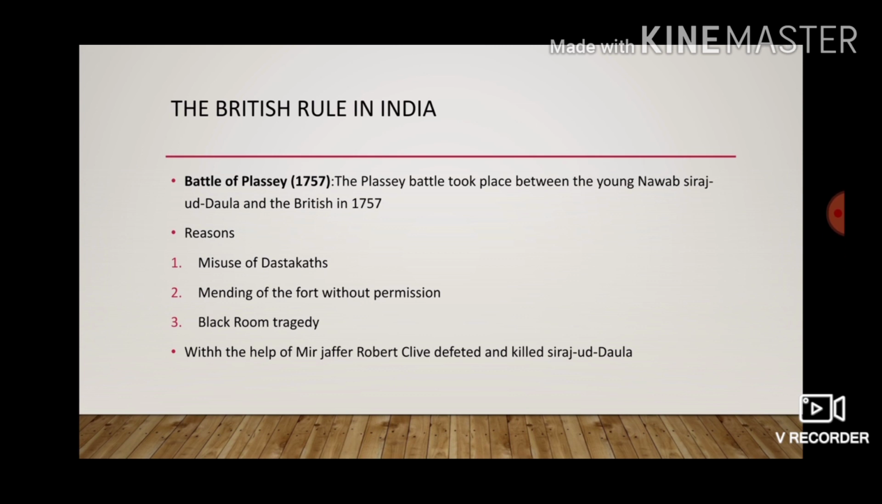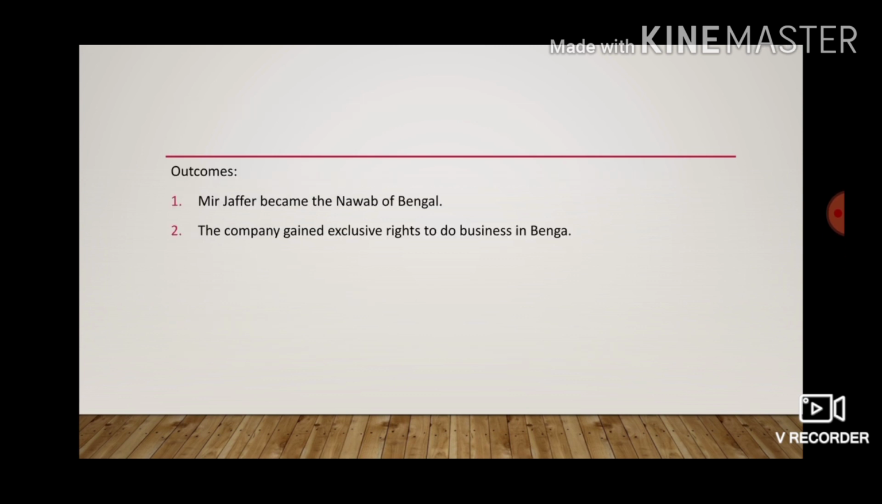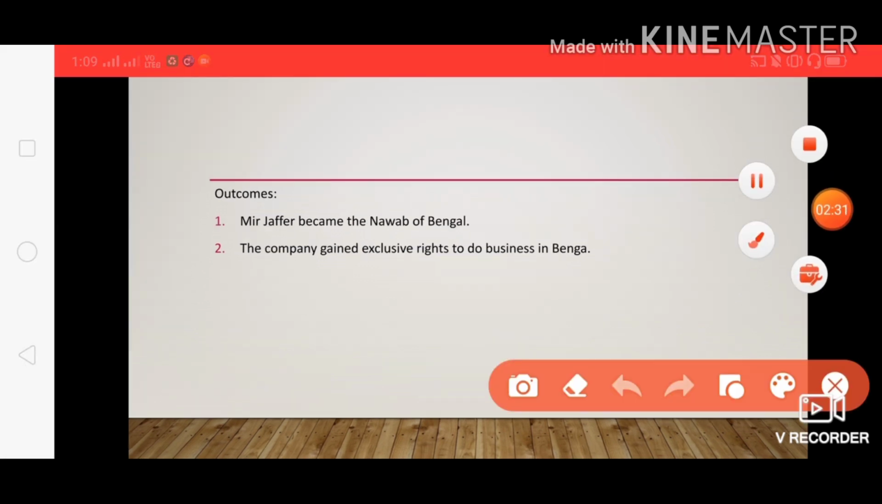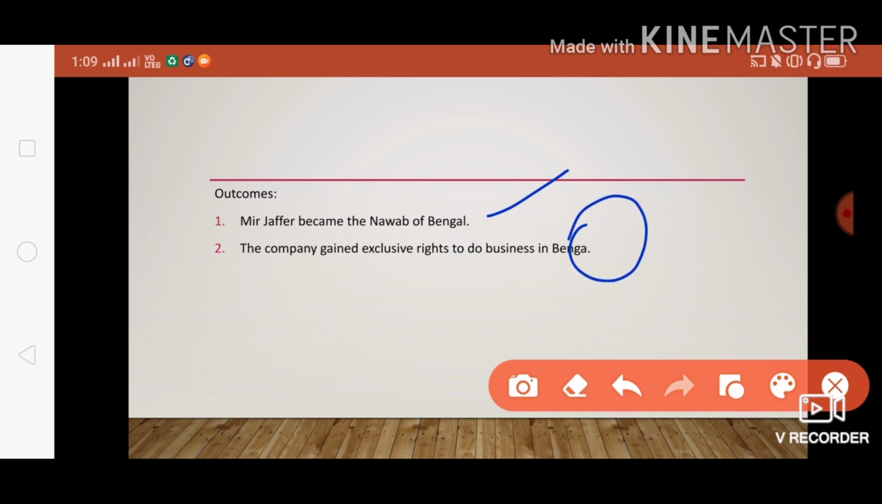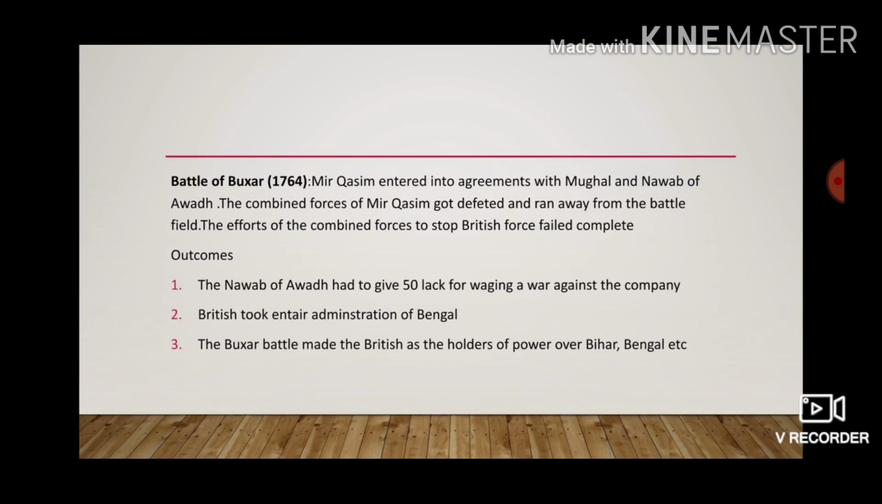Next we are going to learn the outcomes of the battle. Mir Jafar became the Nawab of Bengal. Obviously, in return they had to gift him for becoming the Nawab of Bengal. The company gained exclusive right to do business in Bengal. I'm sorry, I wrote it wrongly here, it's a mistake. So these are the outcomes.